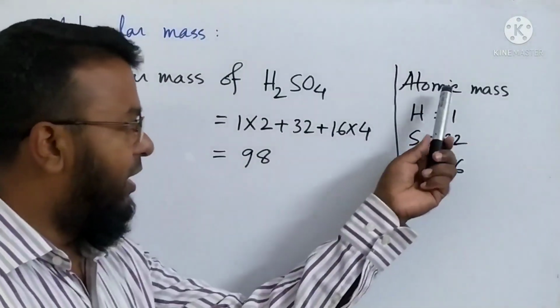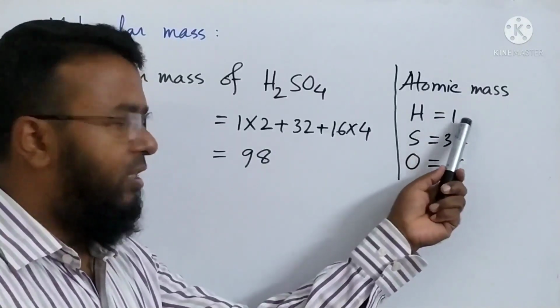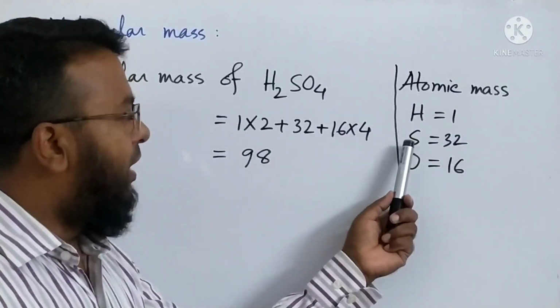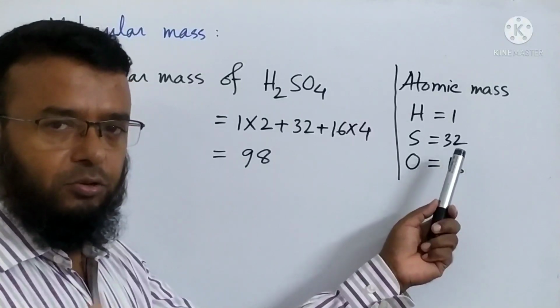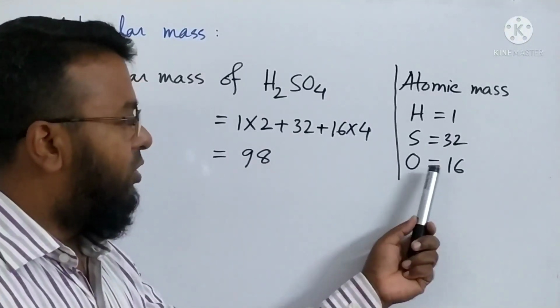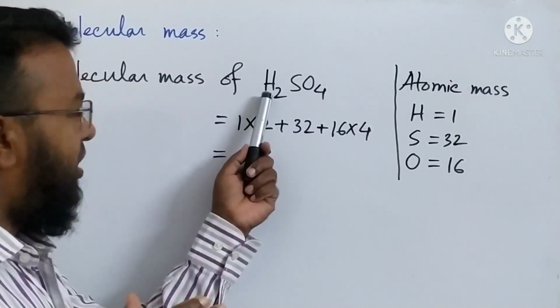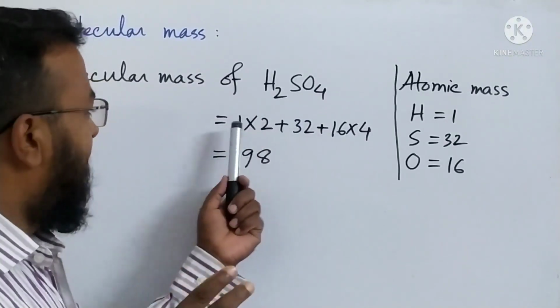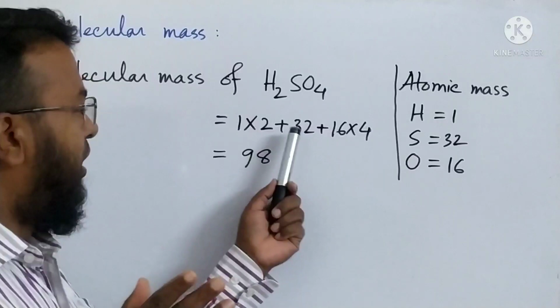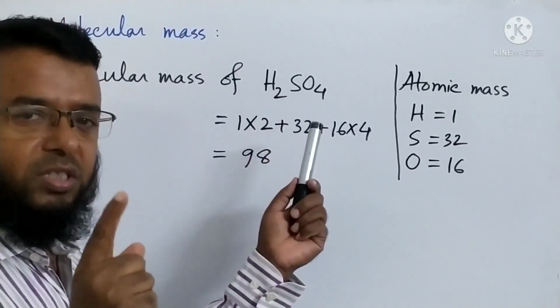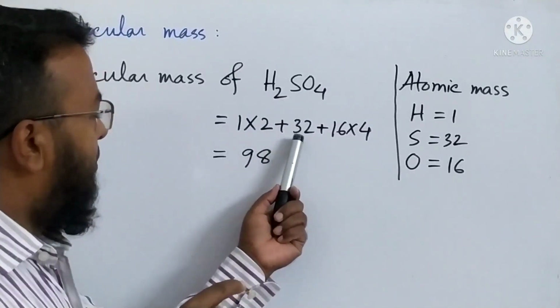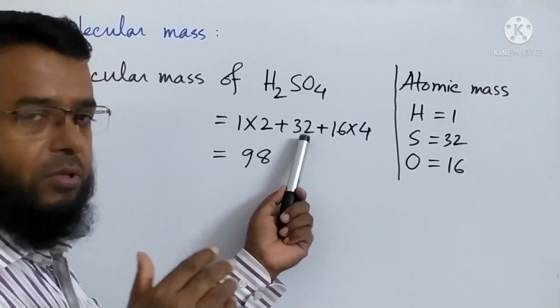See that I have written the atomic mass of hydrogen, it is 1, then atomic mass of sulfur, it is 32, then atomic mass of oxygen, it is 16. So now here hydrogen atoms are 2, so for this reason 1 is multiplied by 2, and sulfur atoms, it is only 1, so if we multiply 32 into 1, then it will be 32.